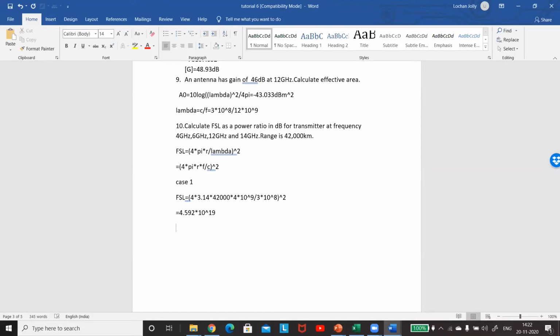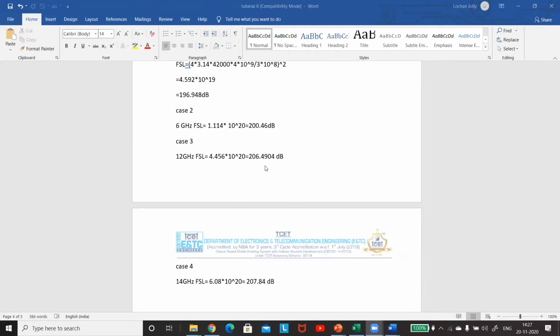Tell me the values in dBs. Complete for all the 4 values, all the 4 cases. I hope it is clear now.